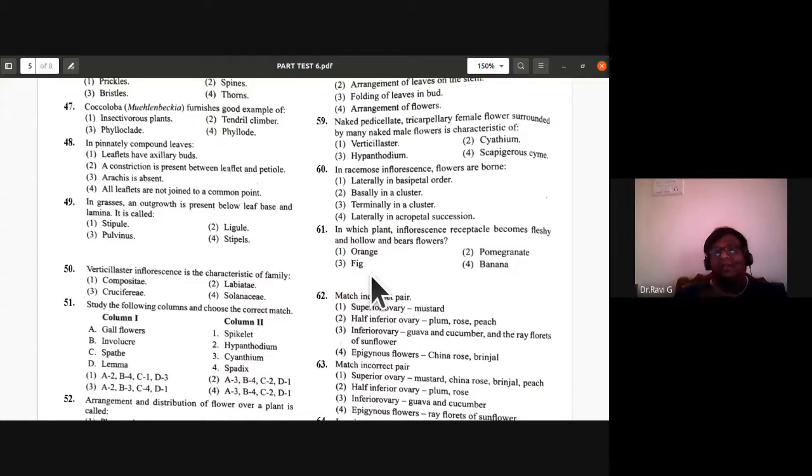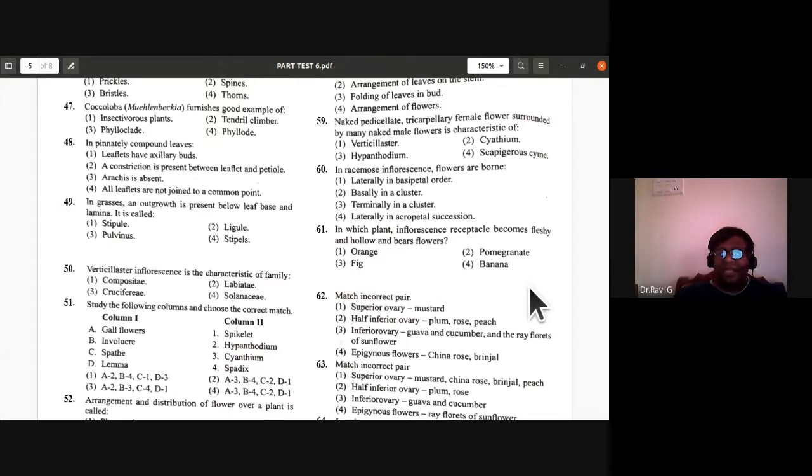This fig fruit, if you break it open, you find the fleshy part is the receptacle which we are eating. It is hollow also and bears flowers. The receptacle has the inner flowers. Three types of flowers are there: male, female, and gall flowers. Gall flowers are sterile female flowers. So 61st, the third one is the answer. Fig fruit is the right answer. Okay.